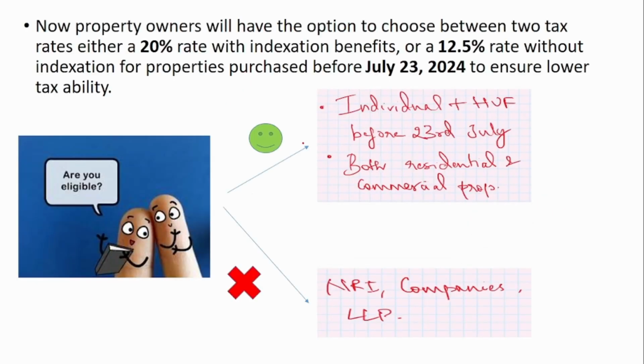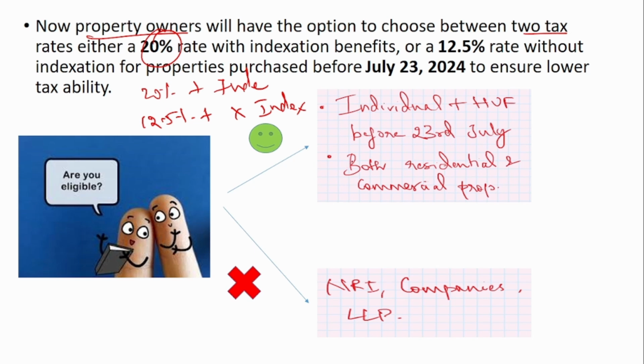But now a lot of people were against this. A lot of people requested the government to include the indexation benefit because it would be a huge loss for them. So now the government has said that property owners will have the option to choose between two tax rates. They can choose the 20% rate with indexation benefit, or they can choose the 12.5% rate with no indexation benefit. It is up to the property owners. They can choose whichever is beneficial for them.